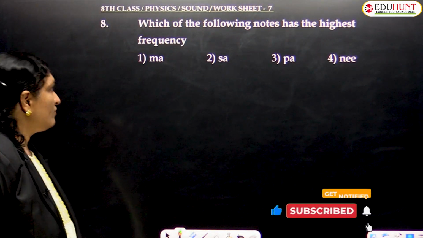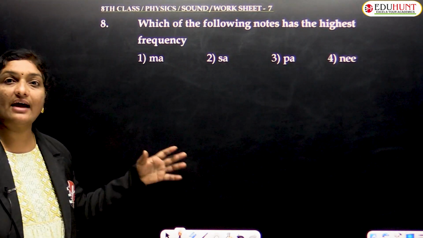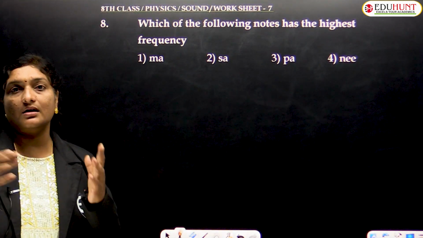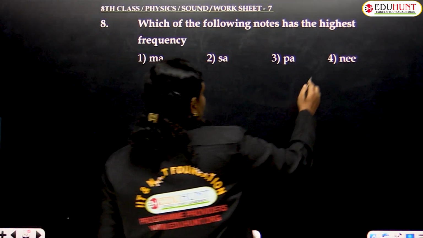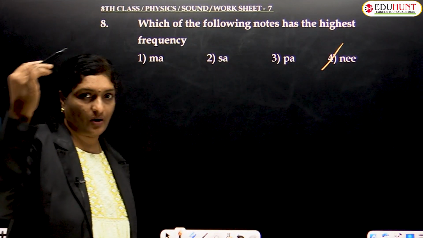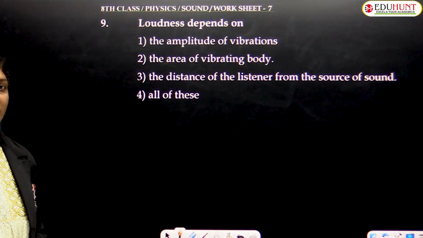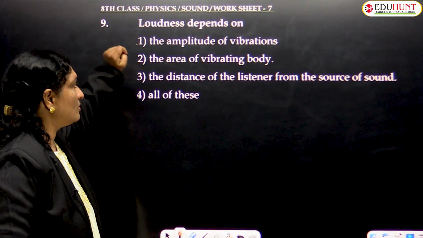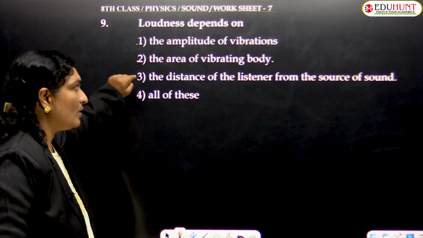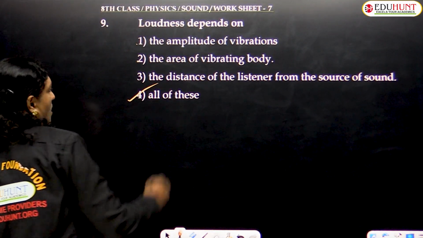Now the next one. Which of the following notes has the highest frequency? Which one has the highest frequency among sa, re, ga, ma, pa, da, ni? So it is ni. Well, loudness depends on what factors? Amplitude, distance, as well as the surface area. So loudness depends on amplitude of vibration, area of the vibrating body, as well as the distance between the listener and the source of sound. So, all options are correct.